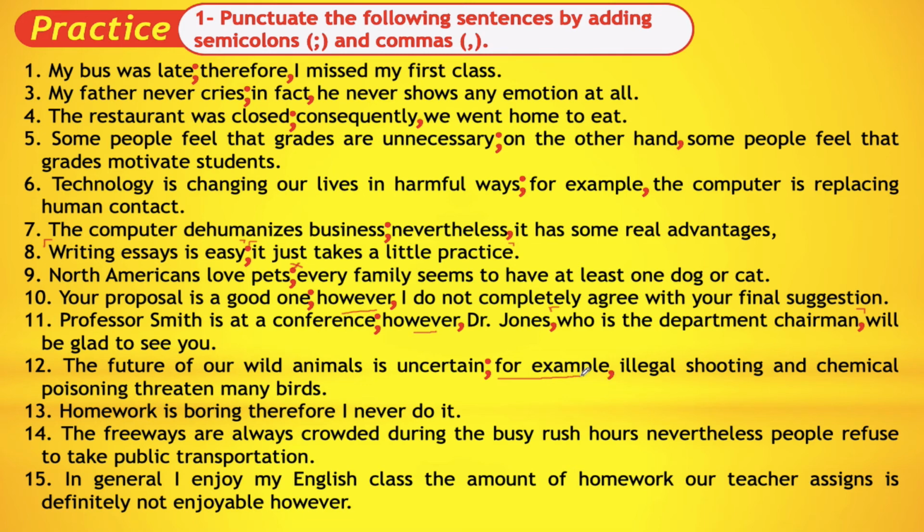Homework is boring; therefore, I never do it. We have therefore. Nice. The freeways are always crowded during the busy rush hours; nevertheless, people refuse to take public transportation. Obviously, we have nevertheless. In general, I enjoy my English class. The amount of homework our teacher assigns is definitely not enjoyable, however.